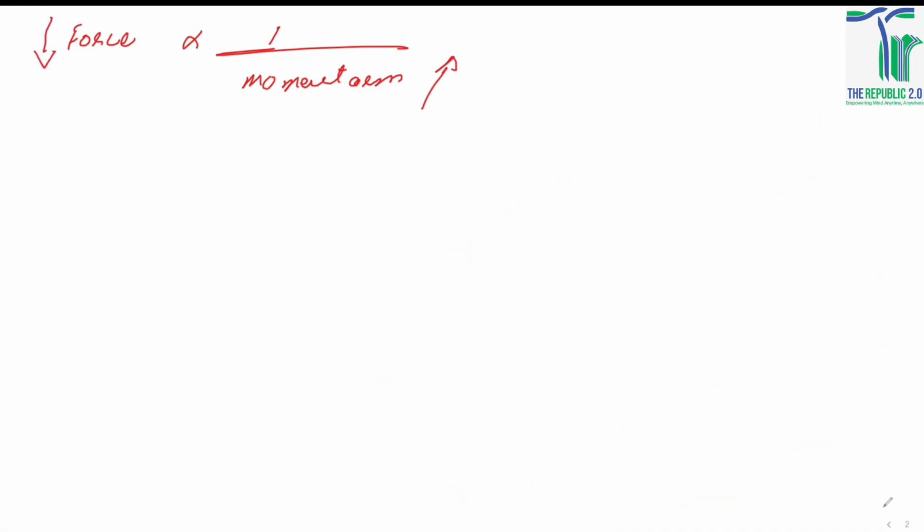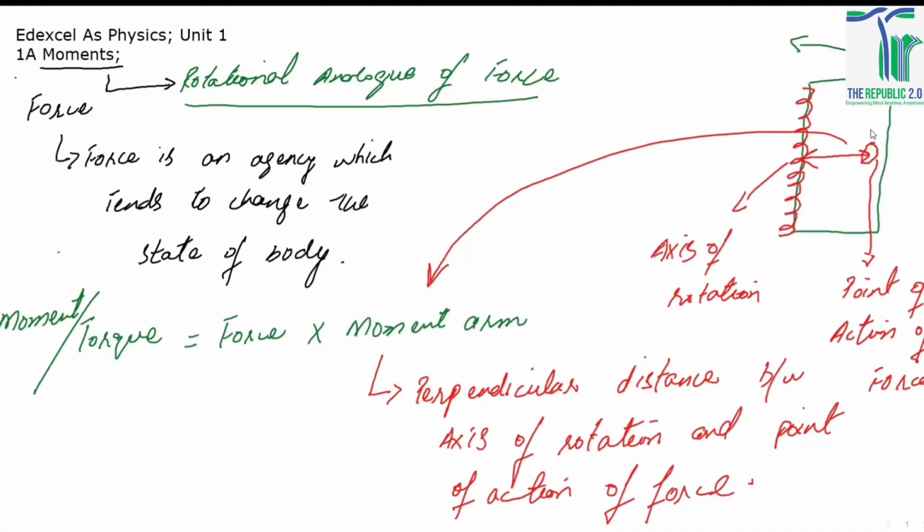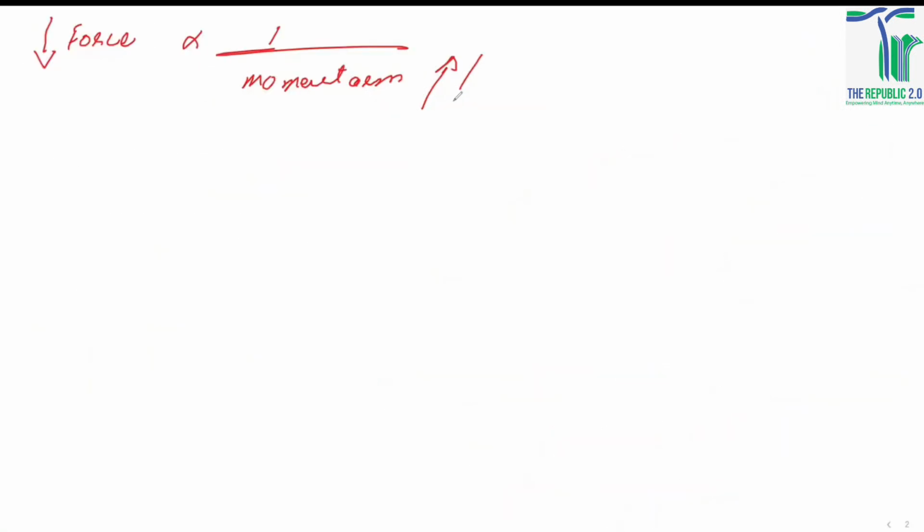For example, if you get back to the same door, you can open that door by applying the force at point A or at point B as well. But since at point B the moment arm is quite small, the distance is quite small, the force that you need must be larger.